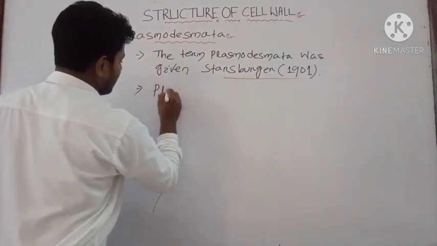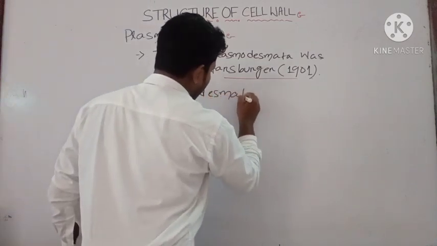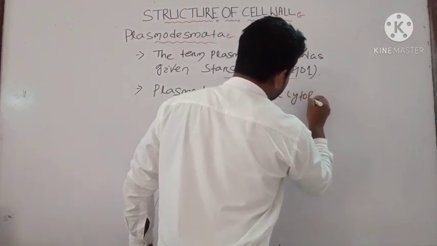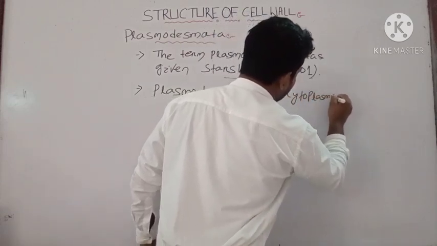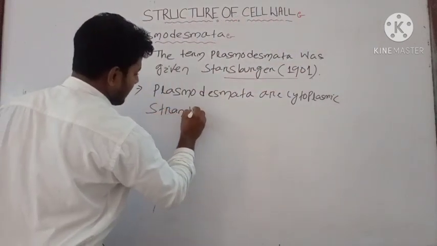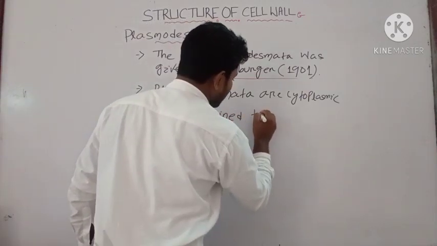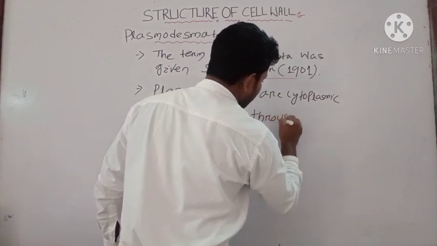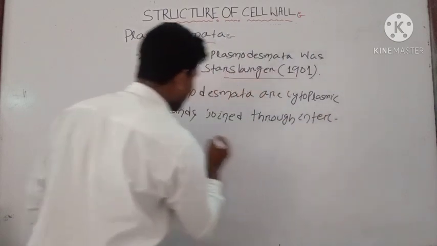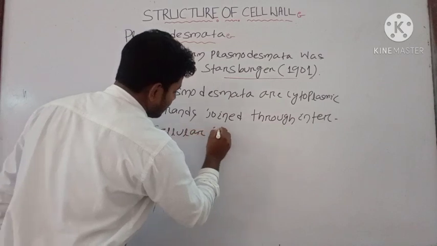Plasmodesmata are cytoplasmic strands joined through intercellular junctions.